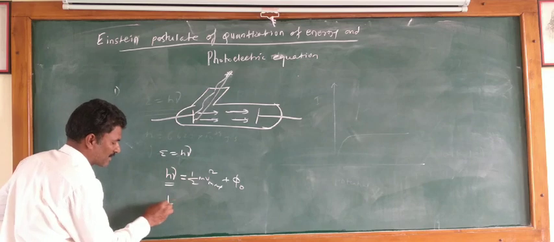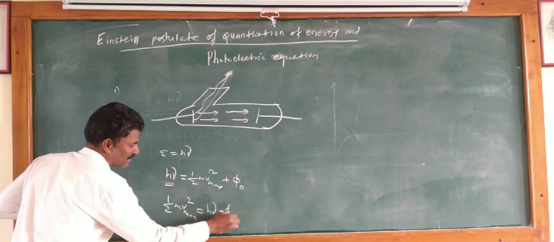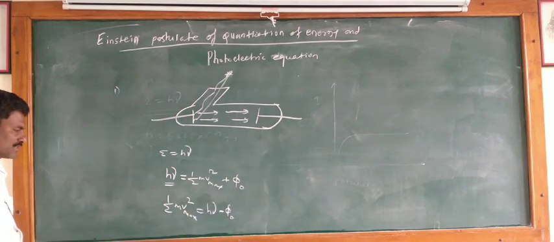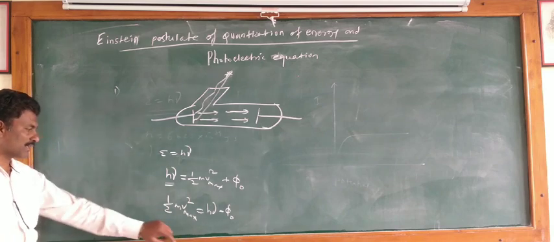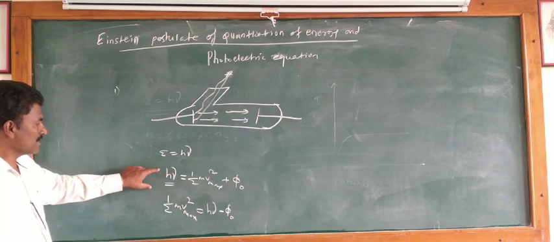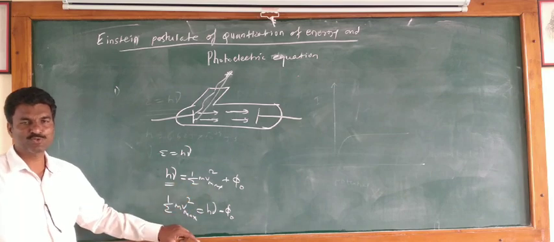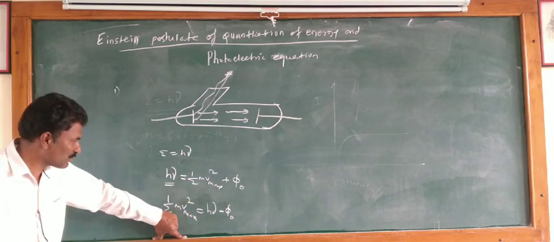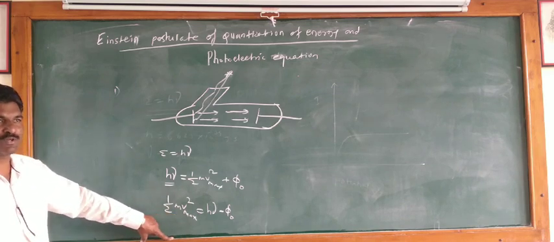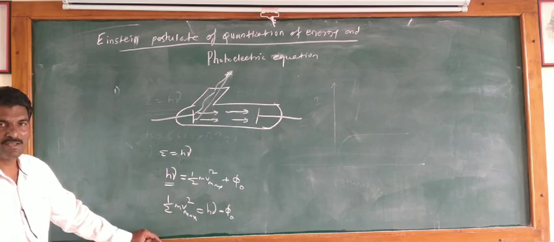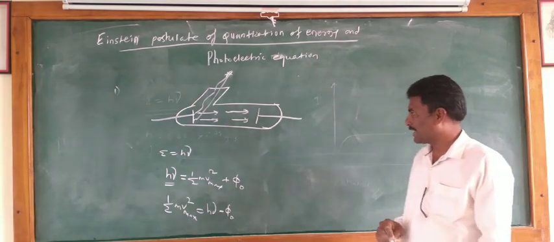From this, we can also state the relation as 1/2 mv square max is equal to hν minus the photoelectric work function. This is the kinetic energy. Kinetic energy means what? The energy of the photon is used in two ways: some part is used to escape and the remaining part is used for its movement, that is, for its kinetic energy. That kinetic energy is equal to hν minus phi naught. This is the kinetic energy.